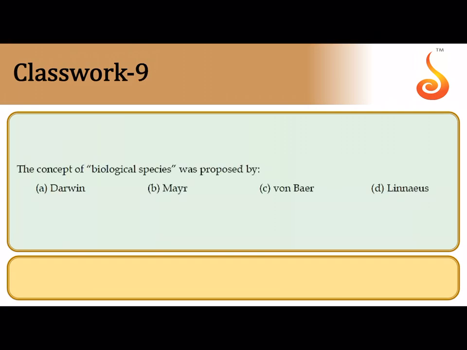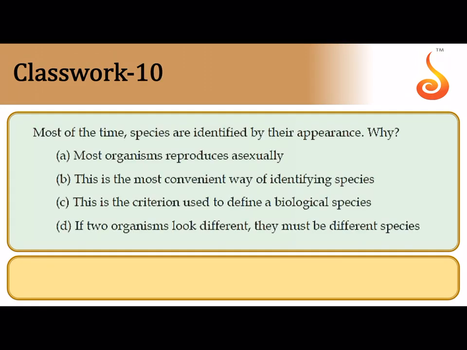Ninth question says the concept of biological species. Biological species means you can consider an organism as belonging to a particular species only if it can biologically reproduce with the other members of the group in order to produce a fertile offspring. This biological species concept, where for you to call an organism as belonging to a species, it should be capable of reproducing to produce a fertile offspring, was proposed by Ernst Mayr. So the second option is the correct answer for this question.